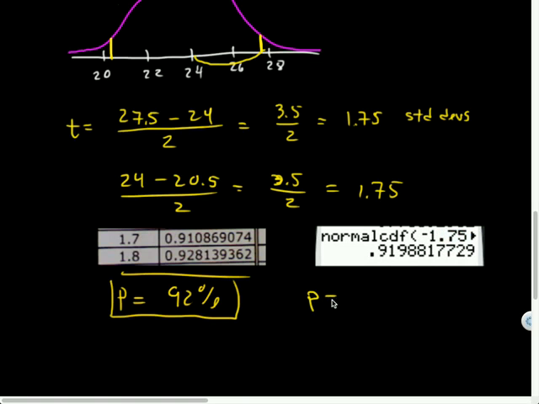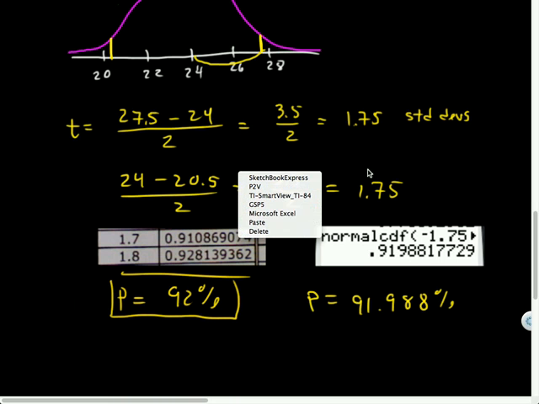So P is 91.988% then is what we'd have. Then you just round it, and that's 92. But if I wanted more decimals and more accuracy, because what if this was data regarding like a billion people? I'd be off by a lot of people if I didn't have more decimals. In this case, it's only 500, but still it makes a difference.